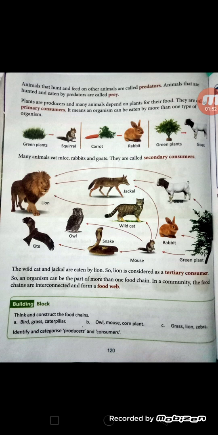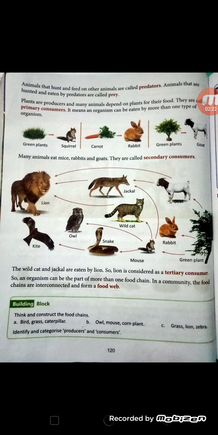In this way you are observing that there are too many food chains, but they are interconnected with each other. So an organism can be part of more than one food chain. In a community, the food chains are interconnected and they form a food web.